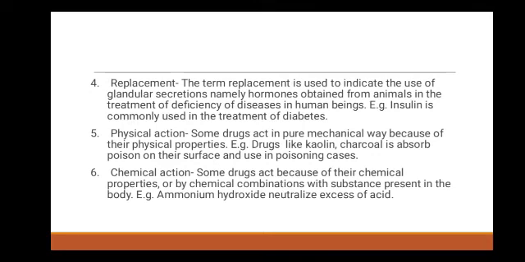Then next is physical action. Some drugs act in a purely mechanical way because of their physical properties. It means the drug produces the action due to the physical property. For example, drugs like kaolin and charcoal absorb the poison on their surface and are used in poisoning cases. Next is chemical action. Some drugs act because of their chemical properties or by chemical combination with substances present in the body. It means due to the chemical property of the drug, it produces the action. For example, ammonium hydroxide neutralizes the excess of acid.